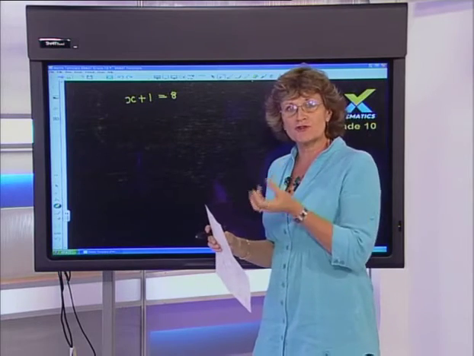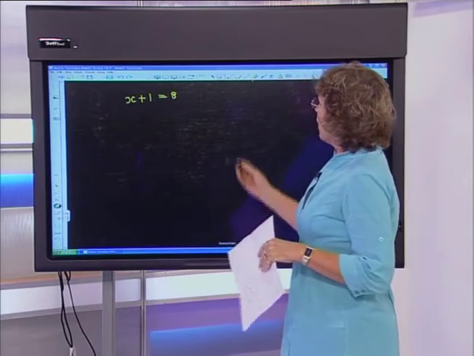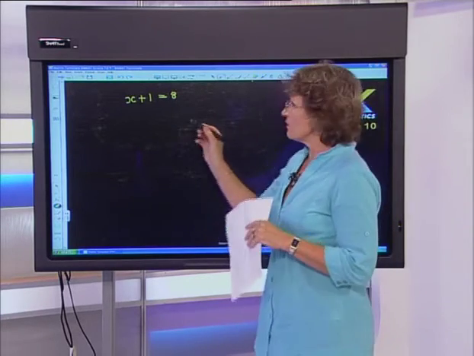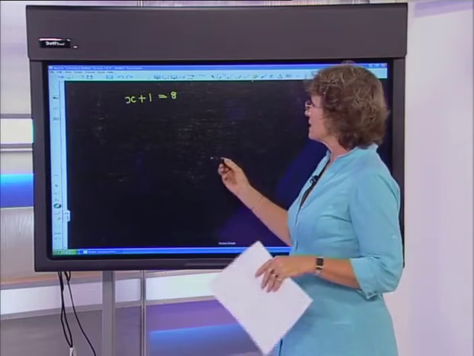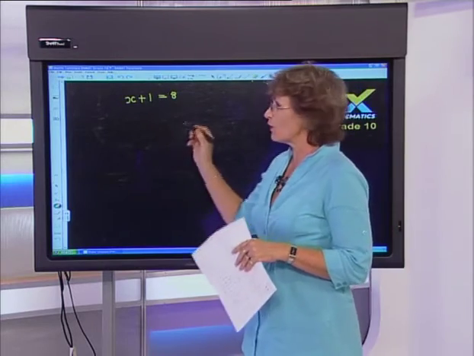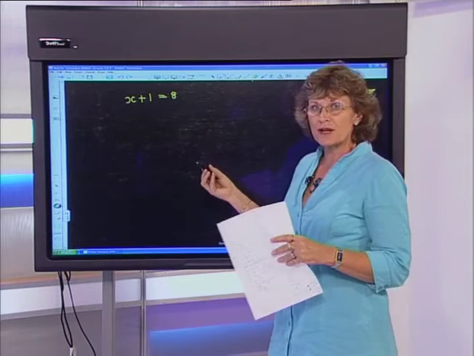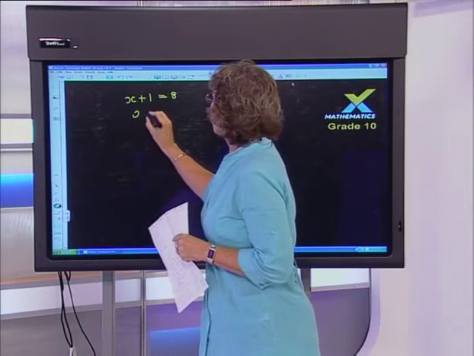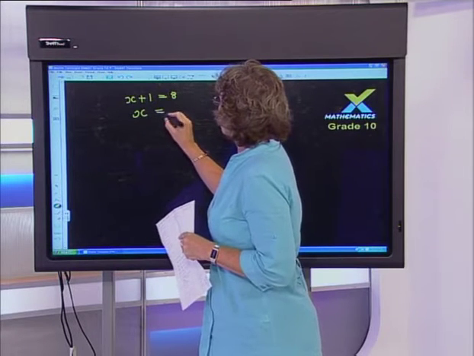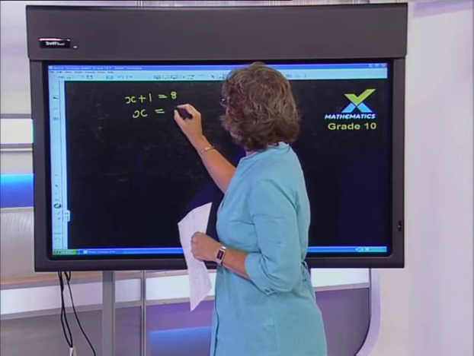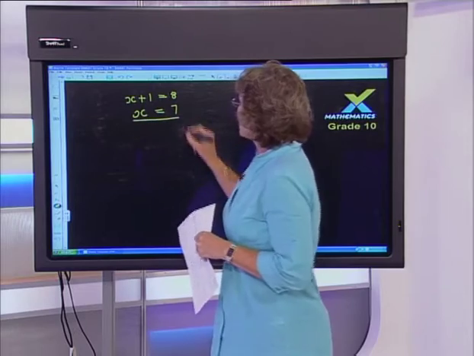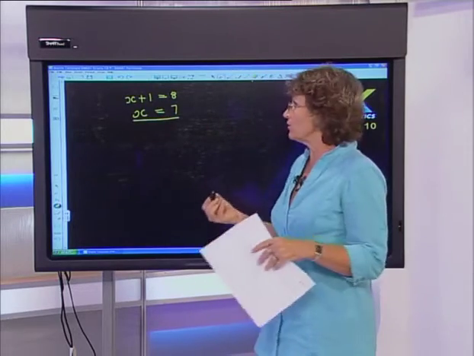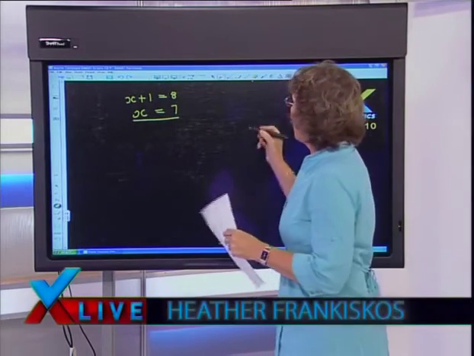What I'm going to do is take you through some real basic concepts, and then we're going to go straight into the simultaneous equations. Okay, so this one I'm sure everybody's looking at and saying, oh, that's so blind. We want to try and solve for x. This is called a linear equation. And of course, all of you are aware that x is equal to, when we subtract 1 from the other side, 7.